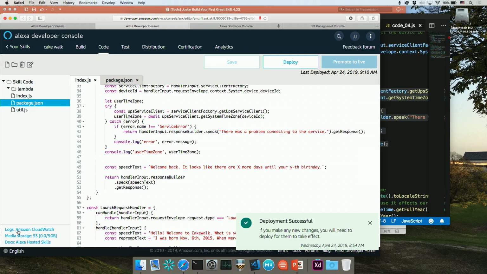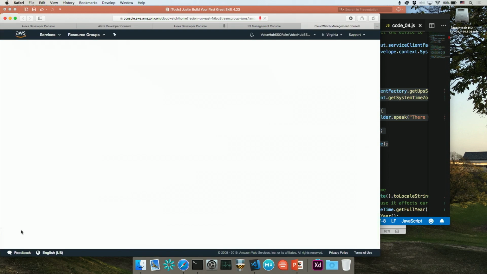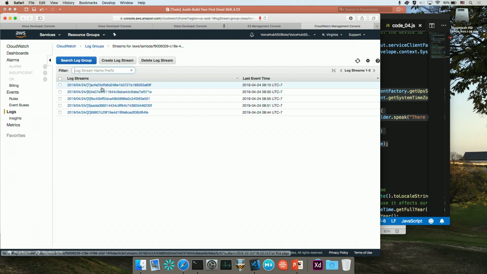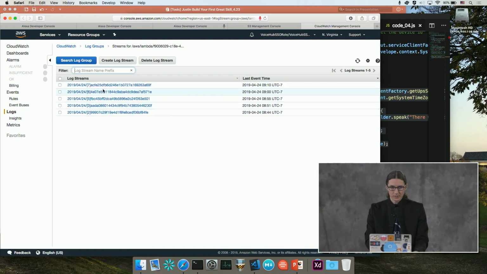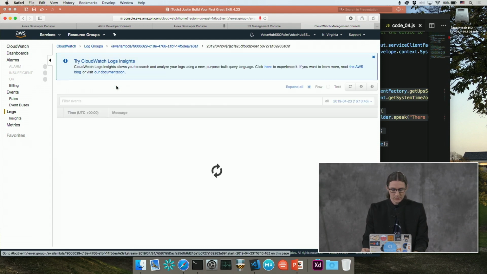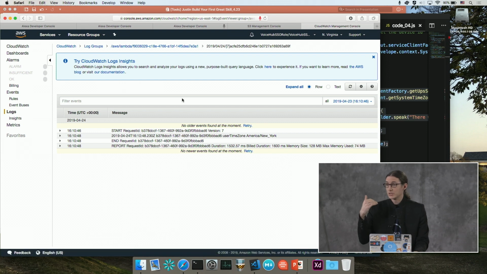And if you notice, just like before when we accessed S3, if we go to the left-hand side and we look at the bottom here, it says Logs, Amazon CloudWatch. If you click that, it will open up another tab. And in this tab, we can see the different logging groups. And so for each save and deploy that we do, you get all of your stuff broken up into different log groups. So I'm going to go ahead and click on this group here, because that was the top one, that was the most recent. And you'll see here it says user time zone, America/New_York. So the time zone of the simulator is New York. So it's going to do the calculations based upon that.